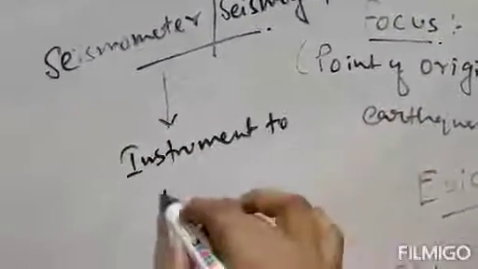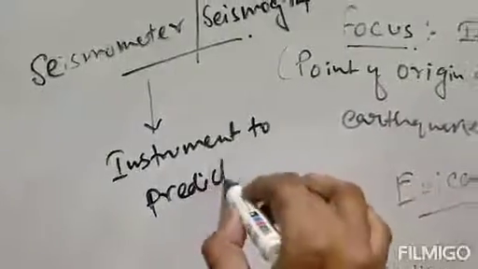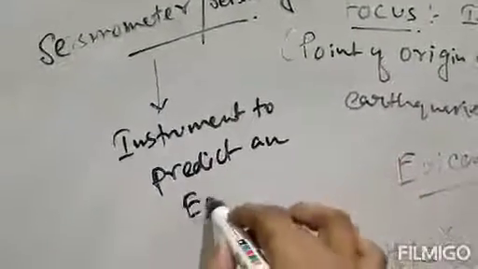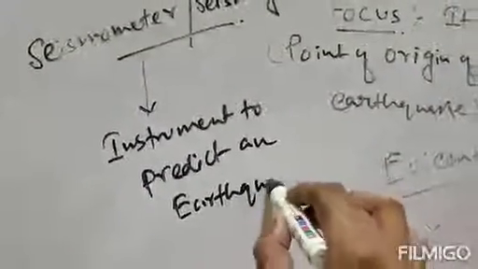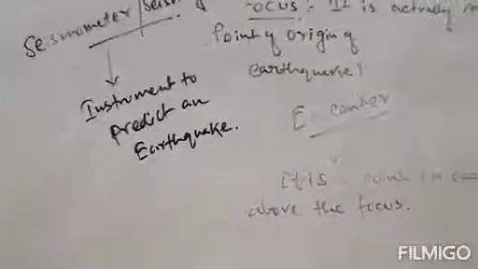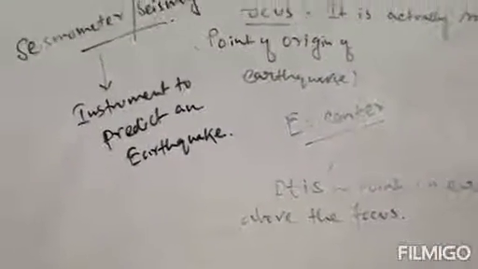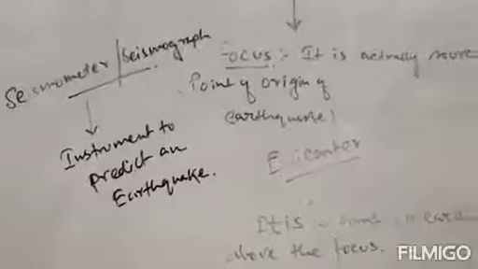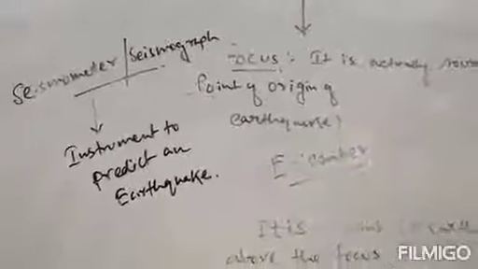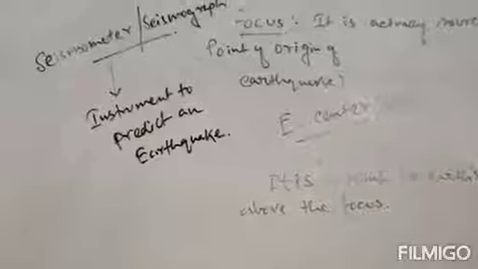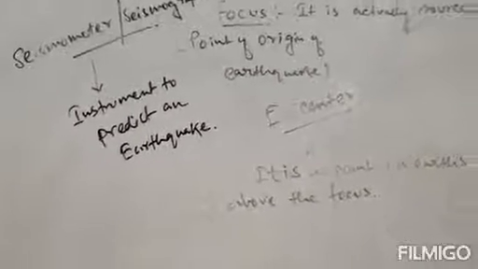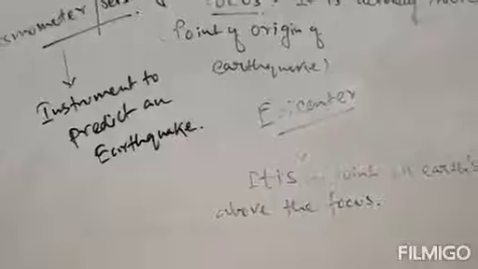Clear? It is used actually to find out the source of seismic wave, that means from where the seismic wave generates, and therefore it is used to predict an earthquake.